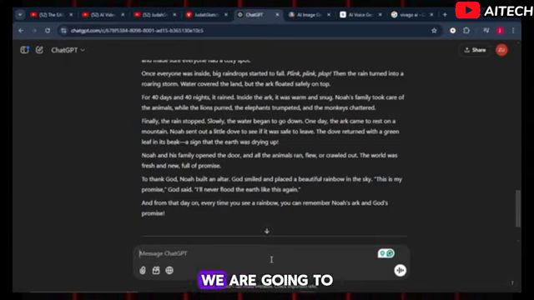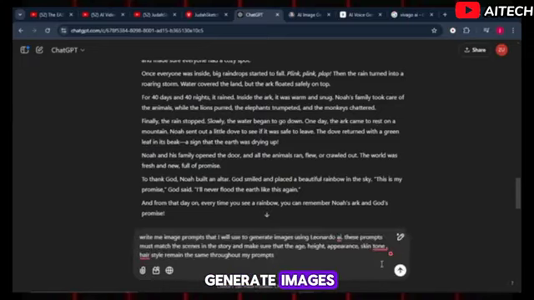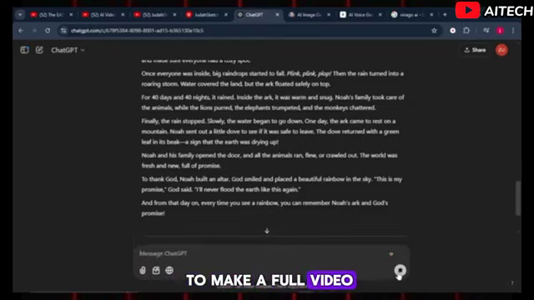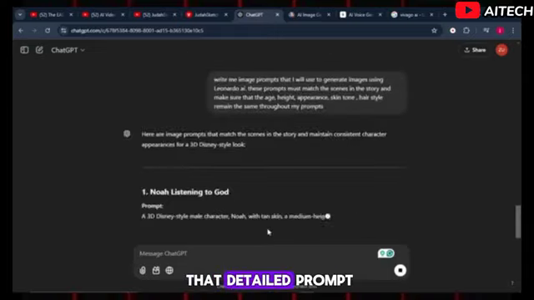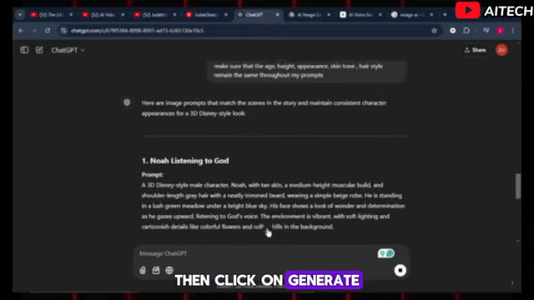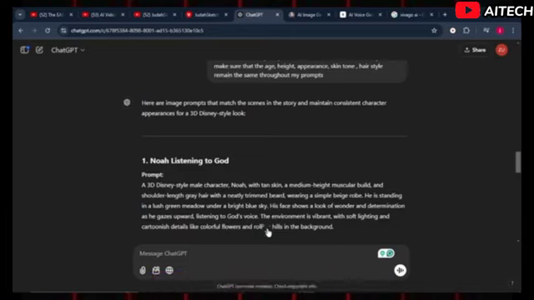Once we are done, we are going to give ChatGPT the next prompt that will help us generate images that we will convert into videos and blend together to make a full video. Once you give it that detailed prompt, click on Generate and wait to see the result. ChatGPT is going to provide you this prompt, which would help you to maintain consistency when you are generating the images throughout the entire video. Don't bother yourself about the prompt.